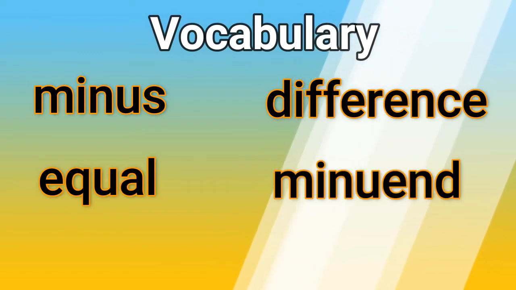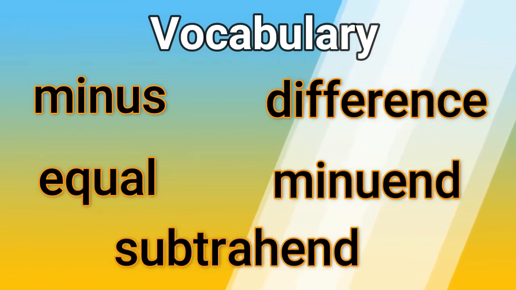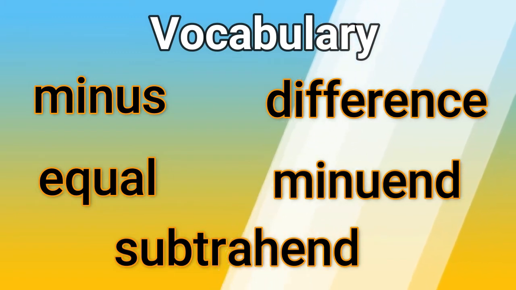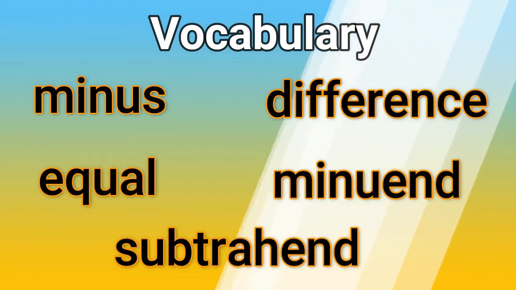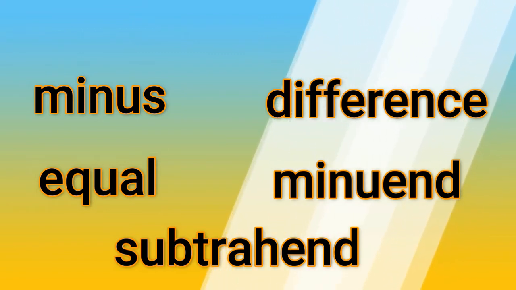Next we have minuend. And the last word is subtrahend. So those are the vocabulary words, and we will talk about the words later on our topic.